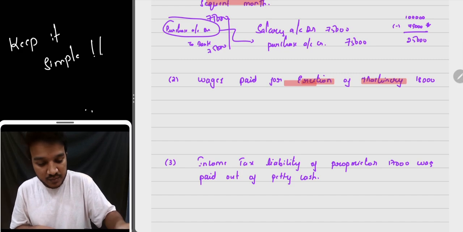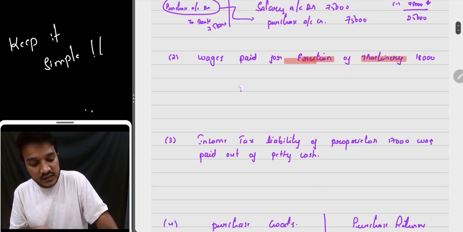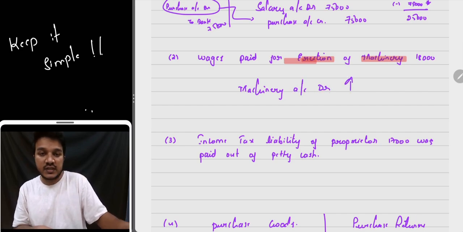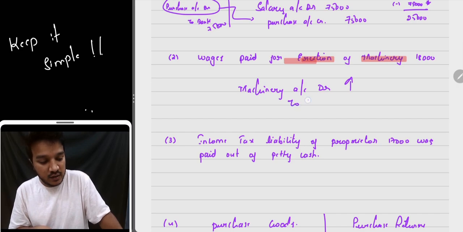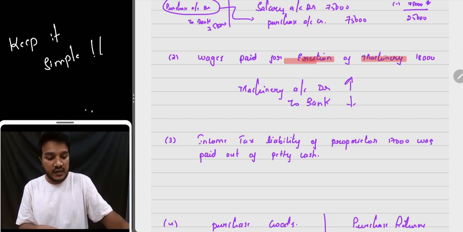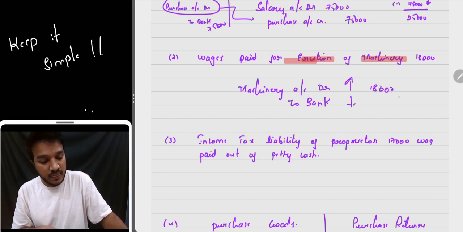So when you're capitalizing the cost to any asset, the asset value is increasing. When asset value increases, you debit the asset. In case there is any increase in the asset, you debit the asset, to bank account. Your money is going outside, so that's why you're crediting it. 18,000, 18,000.